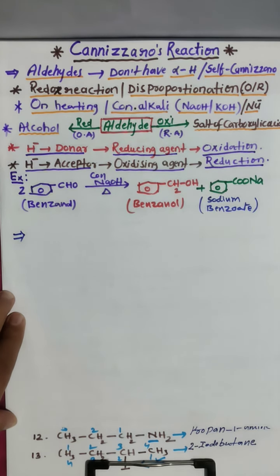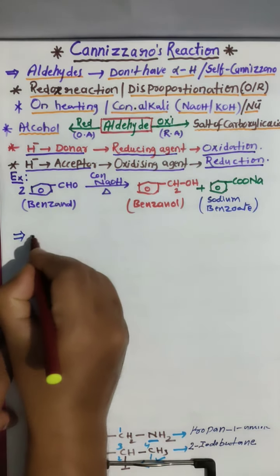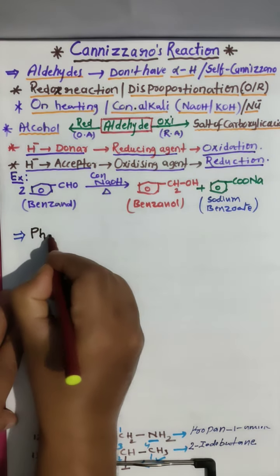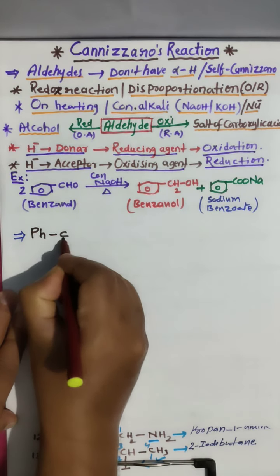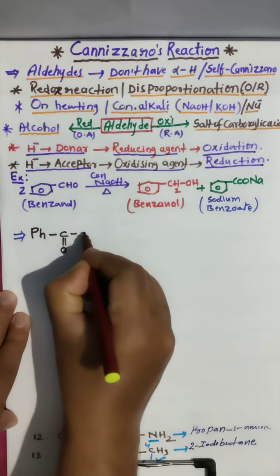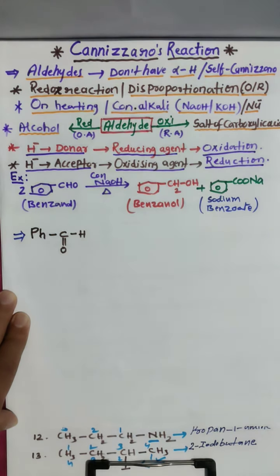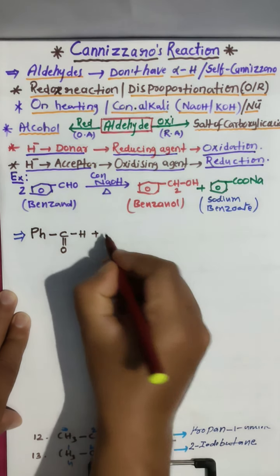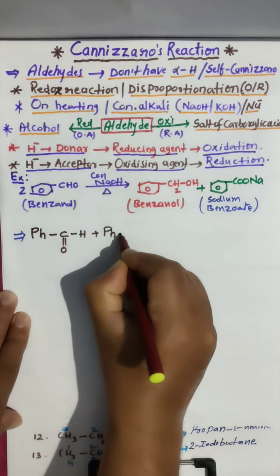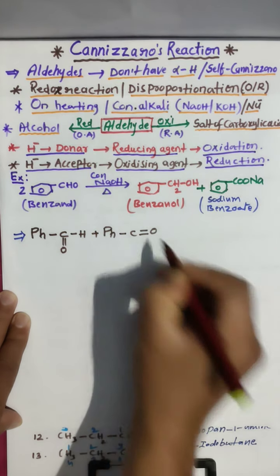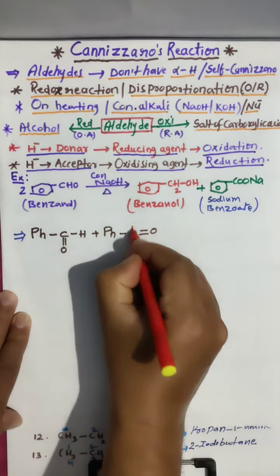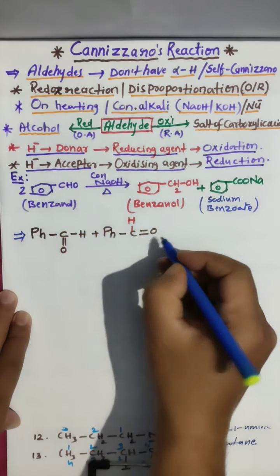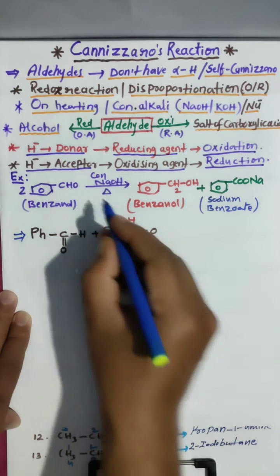Look here. I am taking two molecules. Instead of the benzene ring I am writing Ph, meaning phenyl ring, bond C, double bond O, and here we have H. This is benzaldehyde, plus another benzaldehyde: Ph, bond C, double bond O, and H. Now these two moles are in the presence of KOH or NaOH.